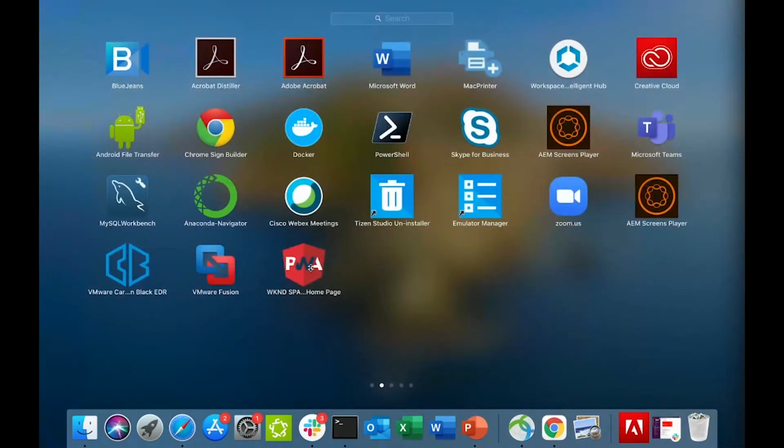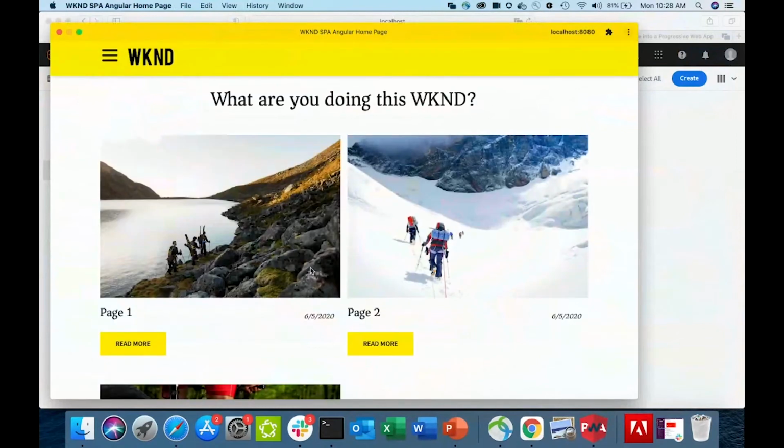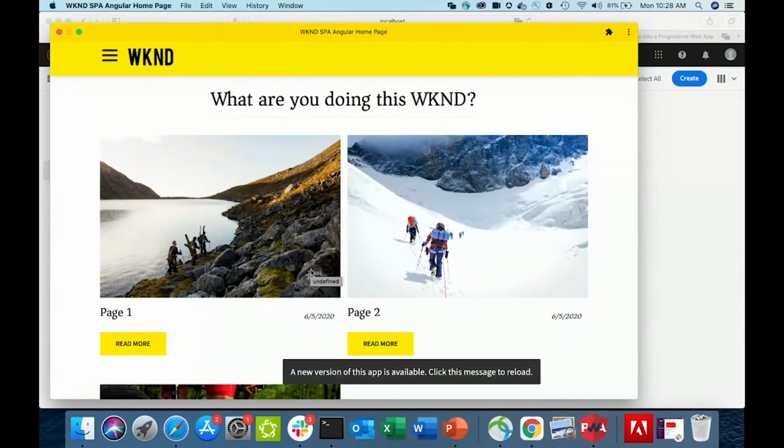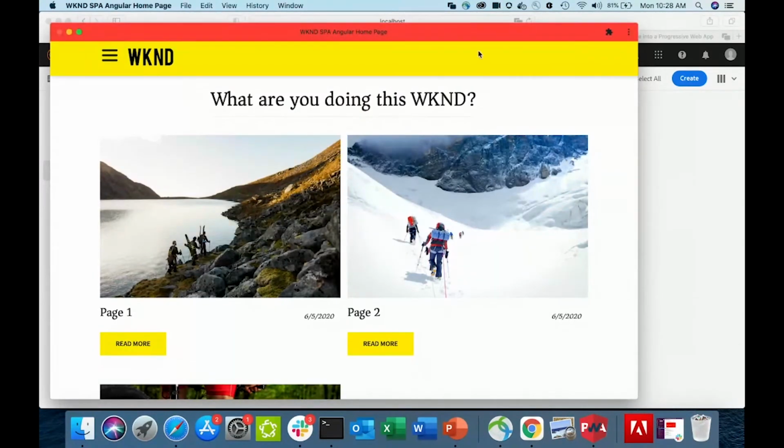And now assume that the user has come back and is launching the app. The application launches, as you can see, with the stored information, but then you get a notification that a new version of this app is available. So I click that message, and there the latest changes from the author have reached your app. Now let us also test out the offline capability.